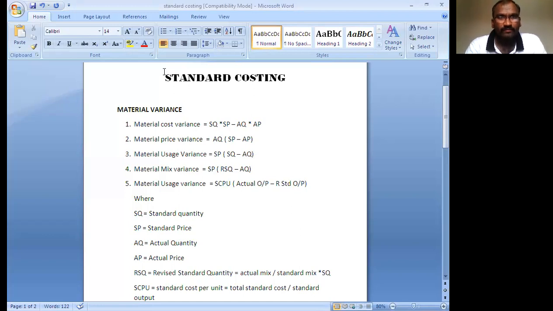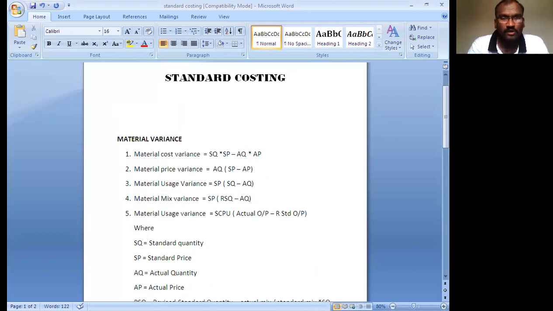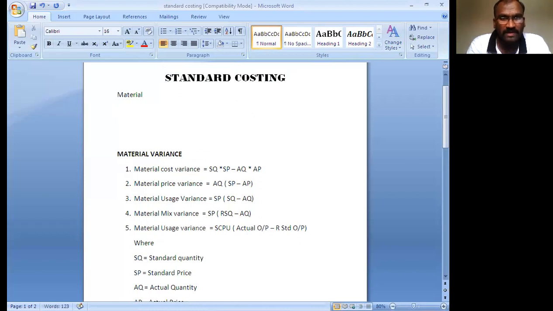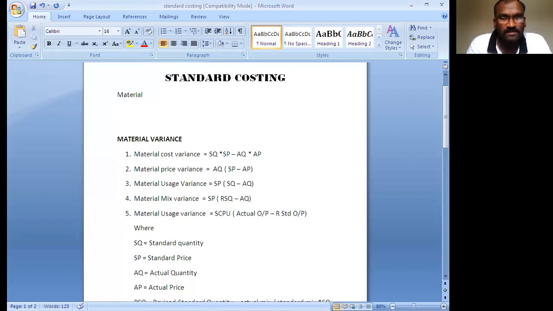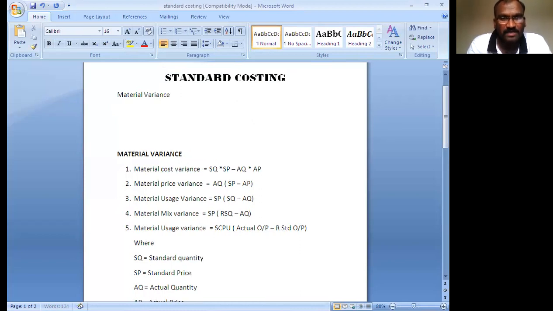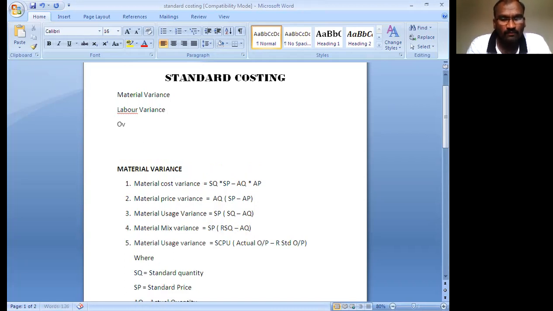Standard costing. Only three types of problems are there: material variance problems, labor variance problems, and overhead variance problems. Three types of problems come in standard costing.